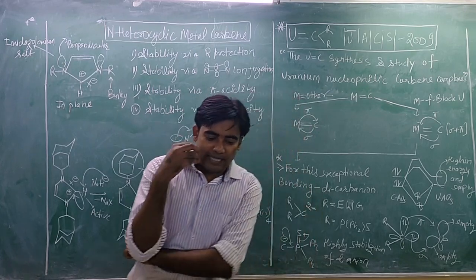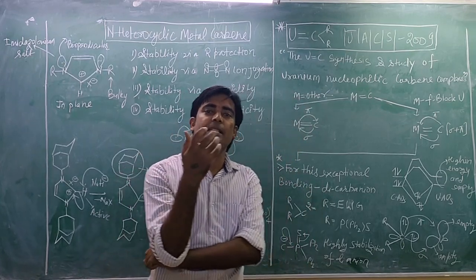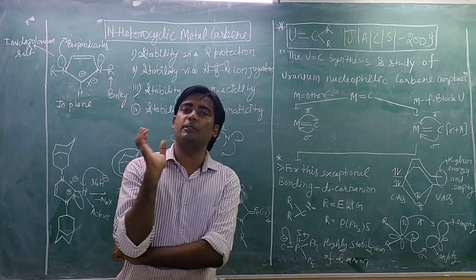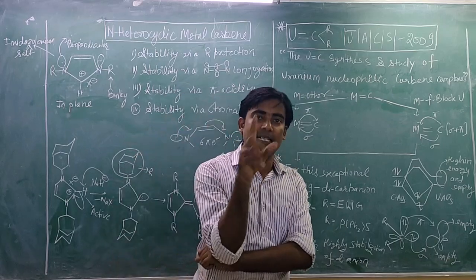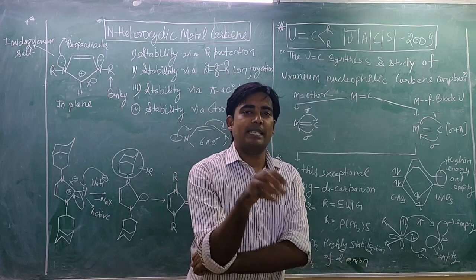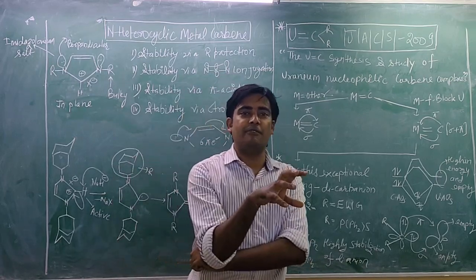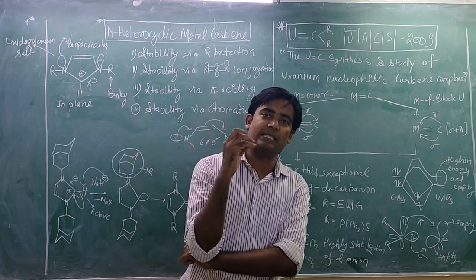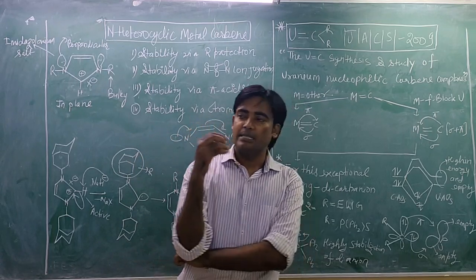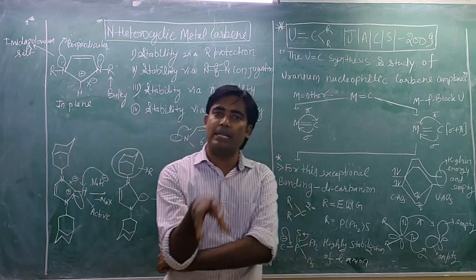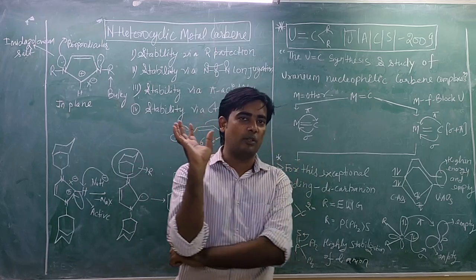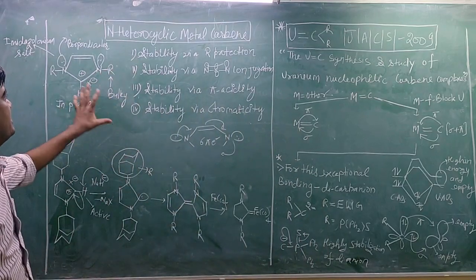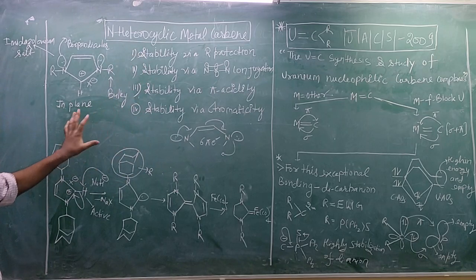There is a comprehensive study on the stability of N-heterocyclic metal carbene complexes, because an N-heterocyclic carbene has a ring which can be an aromatic ring or a non-aromatic ring, along with substituent effects. So stability is the big factor for this type of metal carbene. The principle is the same as we discussed in the last videos for Fischer carbene or Schrock carbene, on the basis of availability of lone pair in different or the same orbital. So for this carbene we will discuss only the stability, because the principle is the same.